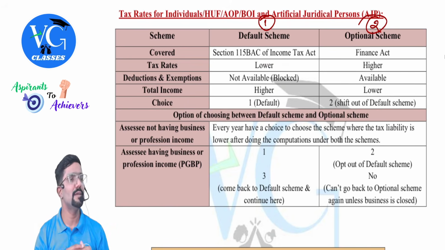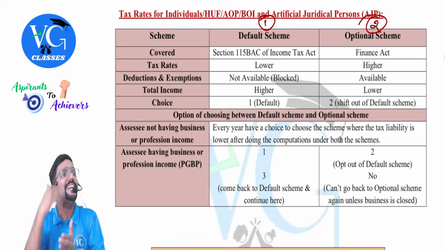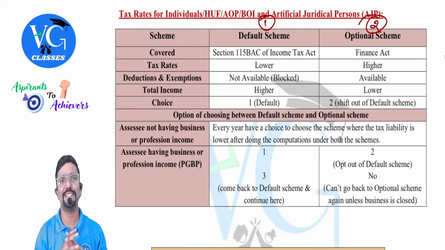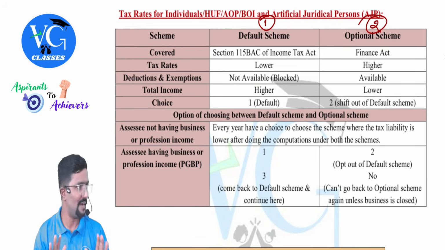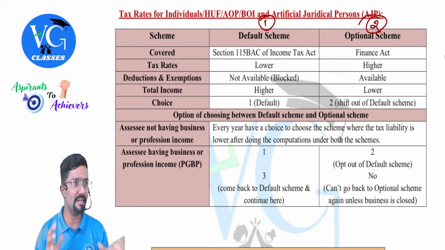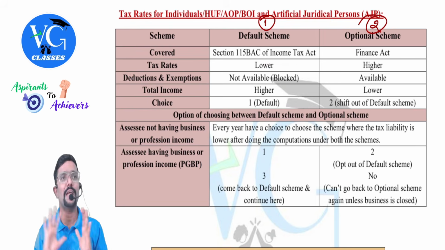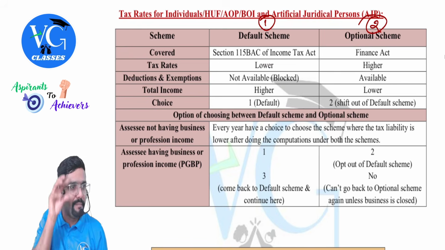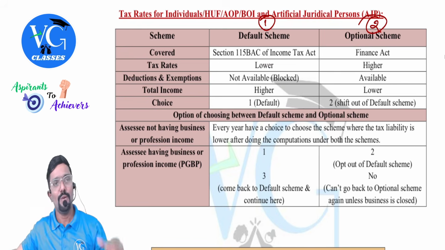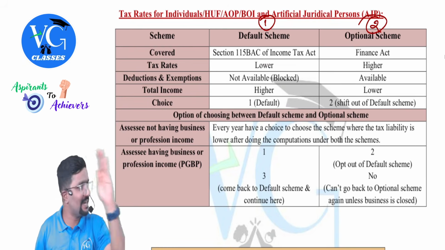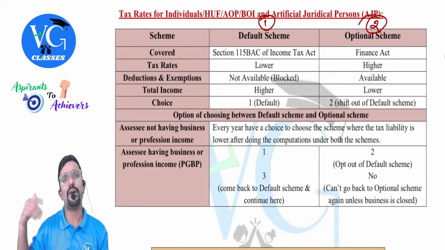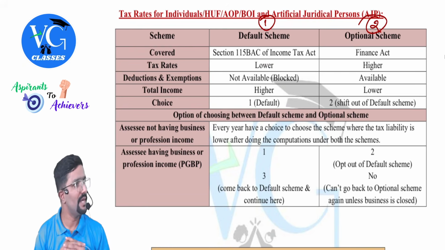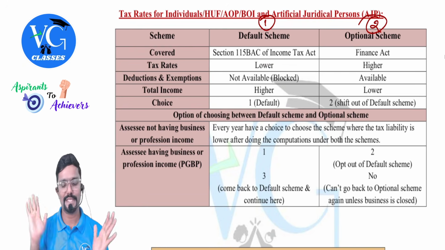Why, sir? Simple reason. Because as on today, you don't know what that exemption is, what that deduction is. If I explain what the deduction and exemption is first and then tell you this is not available for the default scheme, then it will make more sense, is what I thought. Clear? I have given the list here in this chapter, but I will not be explaining that list today. I will be covering it bit by bit under the respective head. Once I cover all the chapters, if you come back and see the list given here, we would have covered everything, but chapter wise.